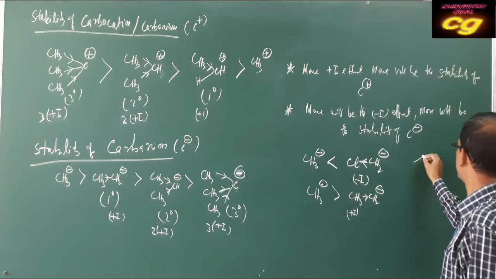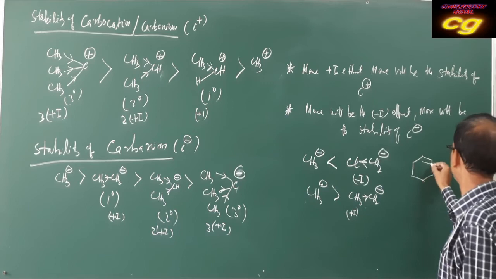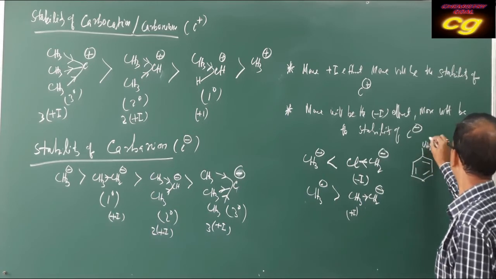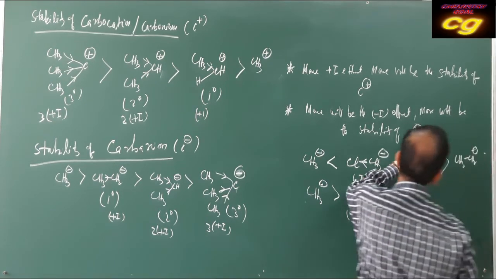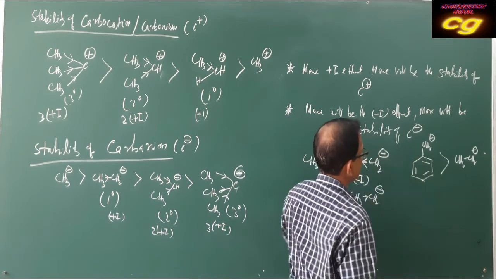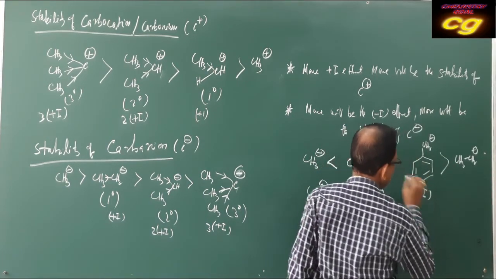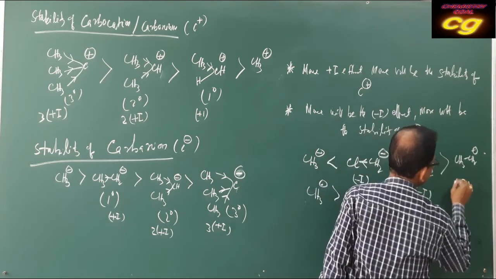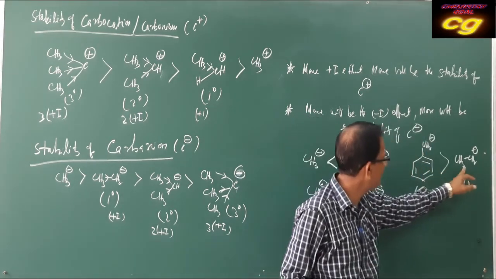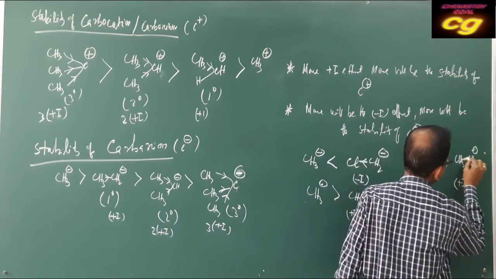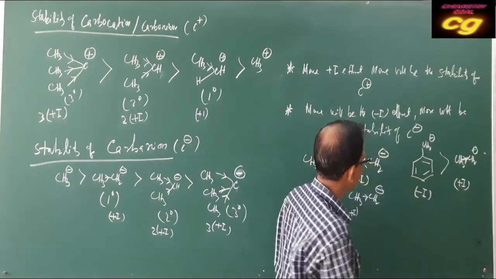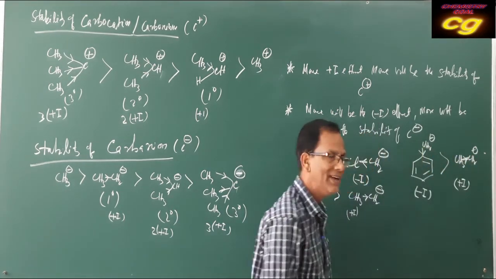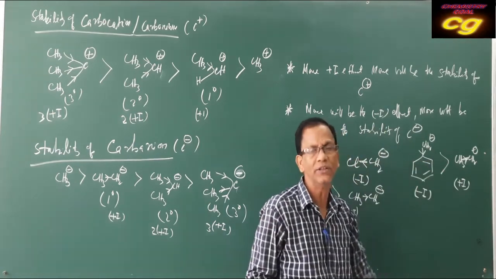So we can do these things. Suppose this carbanion, if you see, this carbanion is more stable than methyl carbanion, because the phenyl in benzyl carbanion has a minus effect, but this one has a plus effect. Already we have discussed: plus effect means stability will be less for carbanion, but minus effect means stability will be more in case of carbanion.